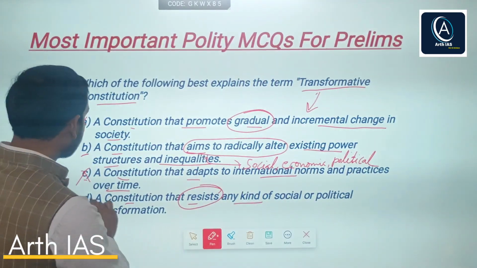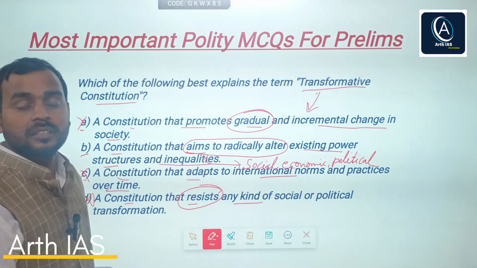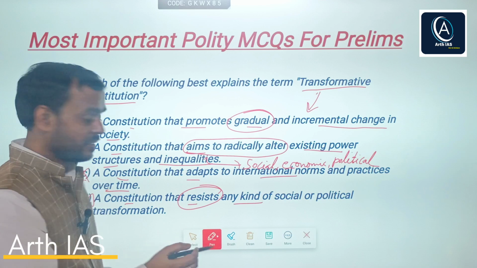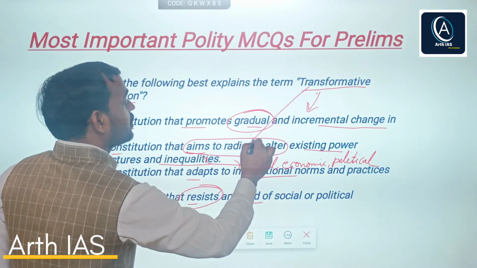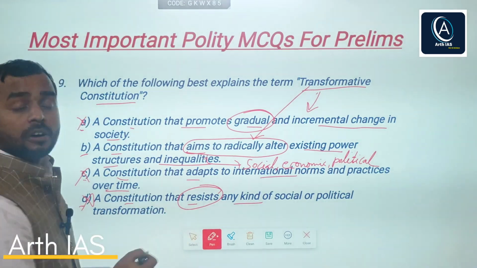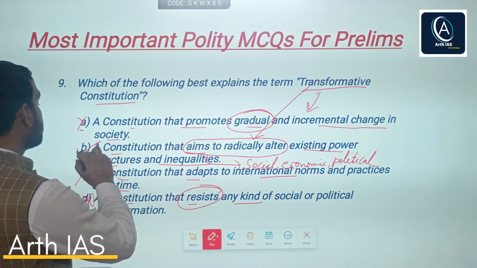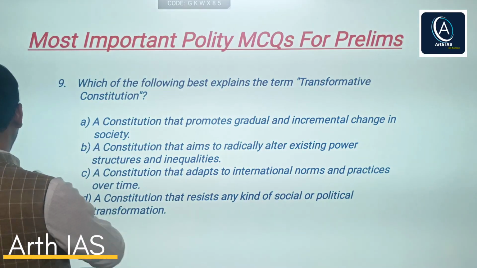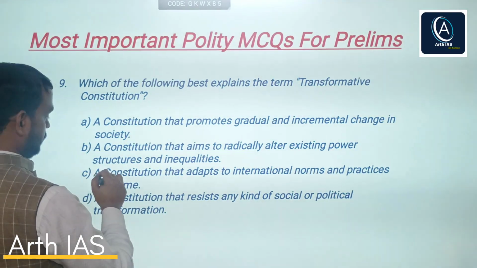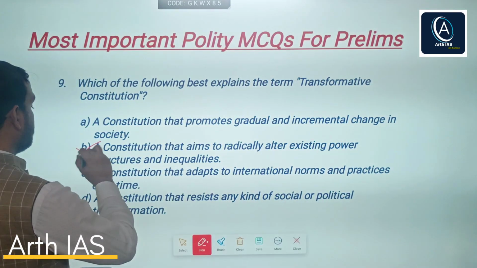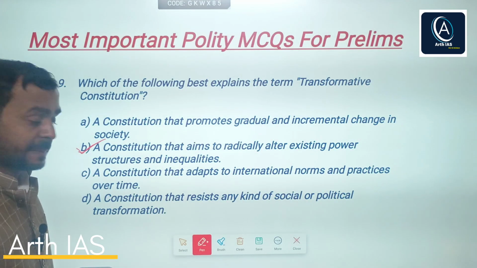No, this is a contradictory statement. It should be radically changing. That is the actual meaning of transformative constitution. So this statement is also incorrect, so B is the right answer.